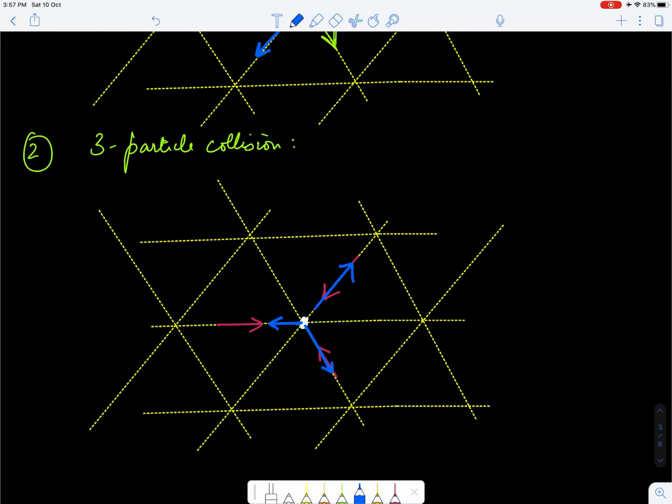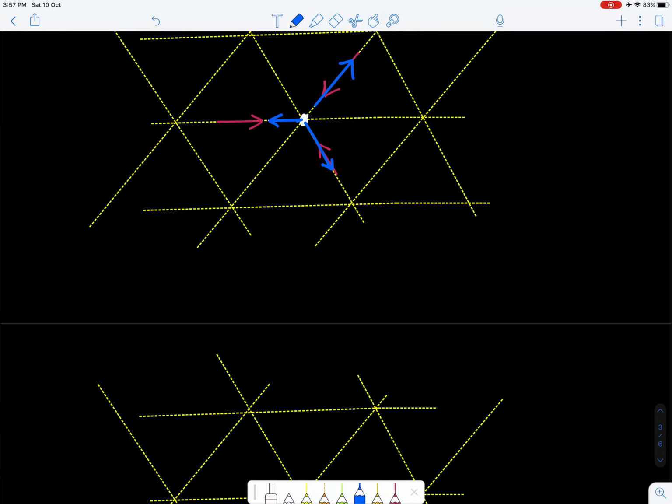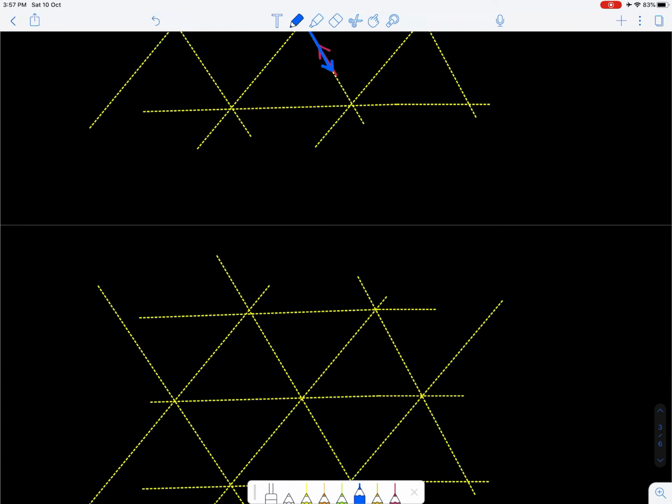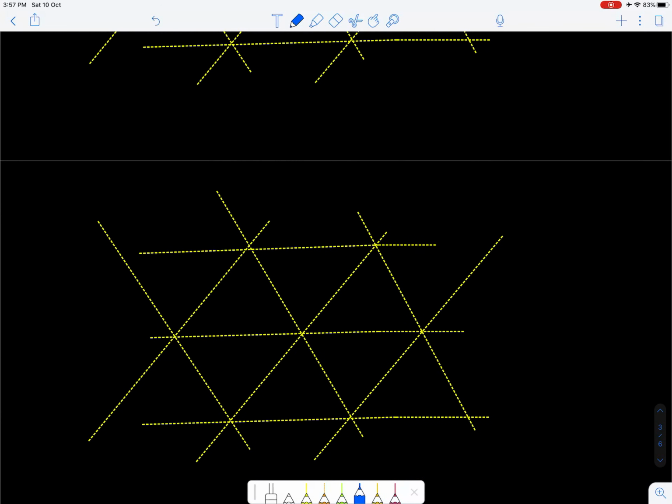Okay, now let me look at a different type of 3 particle collision. Let's say that the initial condition, the particles moving toward this node, is that one moves along this, the other moves along this, and the third moves along this.